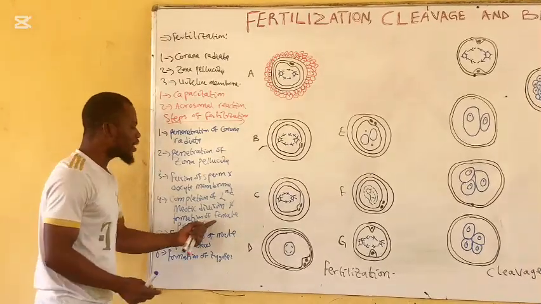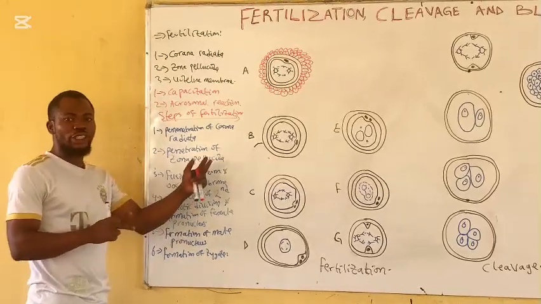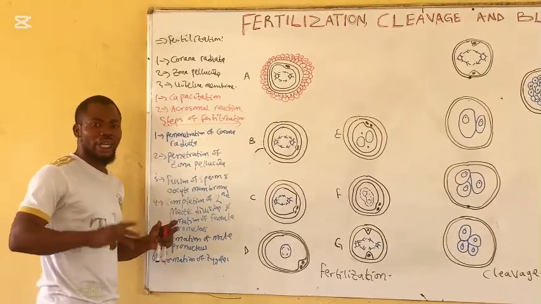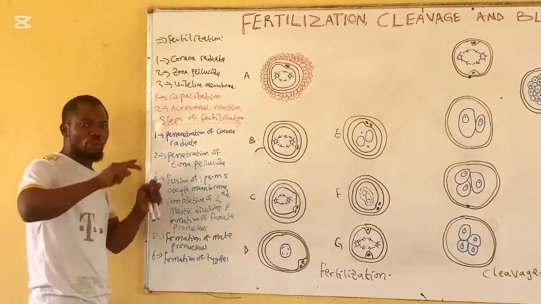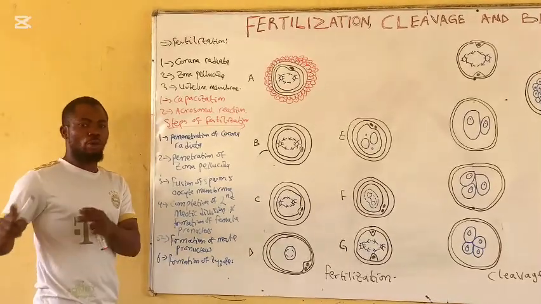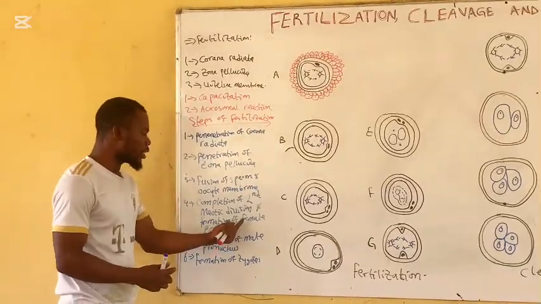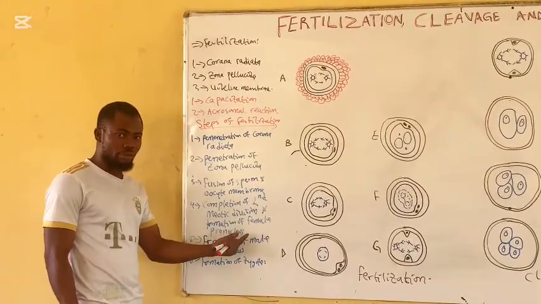Then after that, it will give rise to two daughter cells, the large cell and the small cell. The large cell is the one with high content of the cytoplasm, and the smaller cell is the one with little content of the cytoplasm called the polar body. The large cell will now develop and form the female pronucleus.